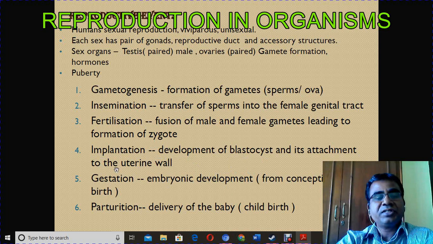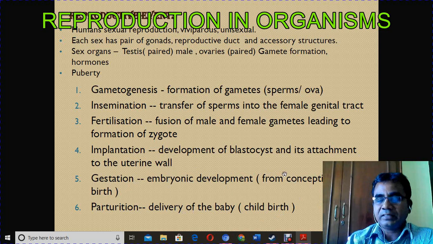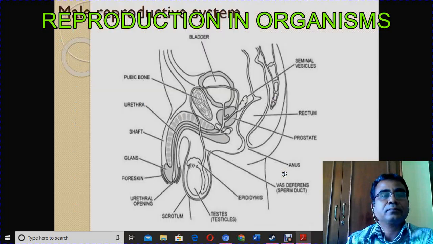Then after that, gestation. There is the embryonic development from conception to birth. The period of how much time it is there in the uterus, that is gestation. The period of growth, the period of development. Next, parturition, that is the delivery of the baby, that is childbirth. So these are the events that take place in the human reproductive system.